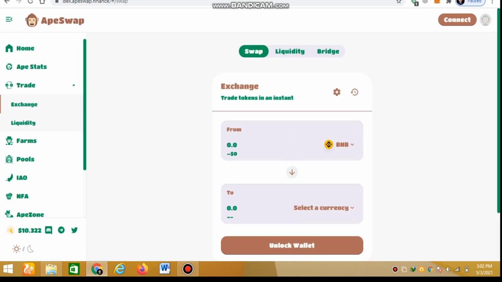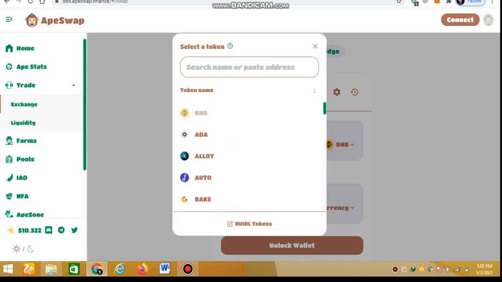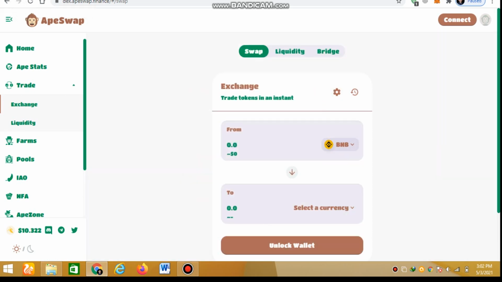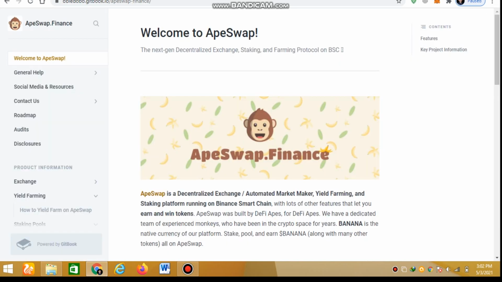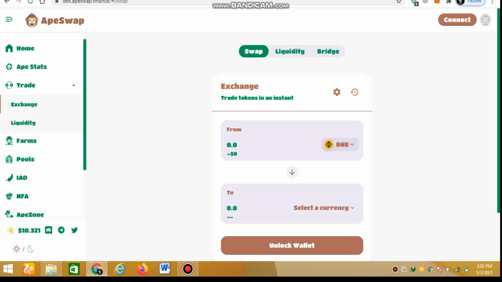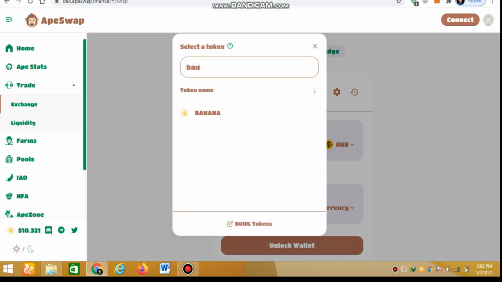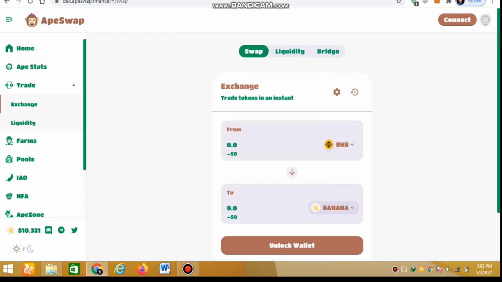It is a very easy exchange, so you can change your coin in one click. You just have to connect your MetaMask wallet, click on the connect button, and then select your coin, for example BNB. EpiSwap is a BSC, Binance Chain based project. So select BNB as the currency and select Banana Coin, select the maximum, and then click swap to swap your BNB to Banana Coin.